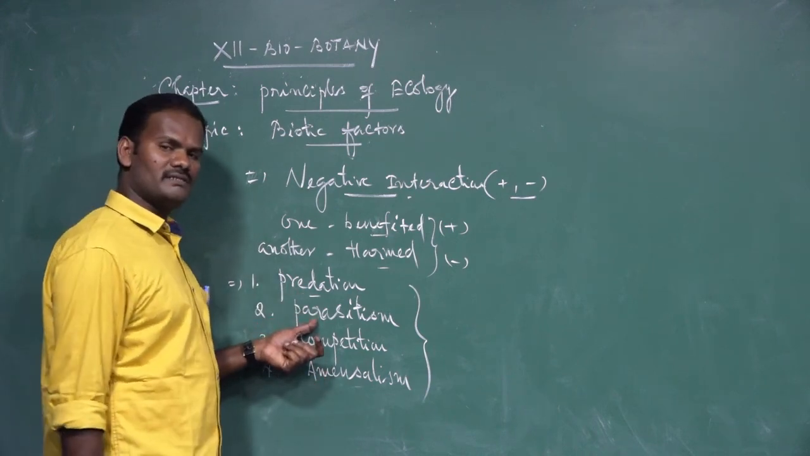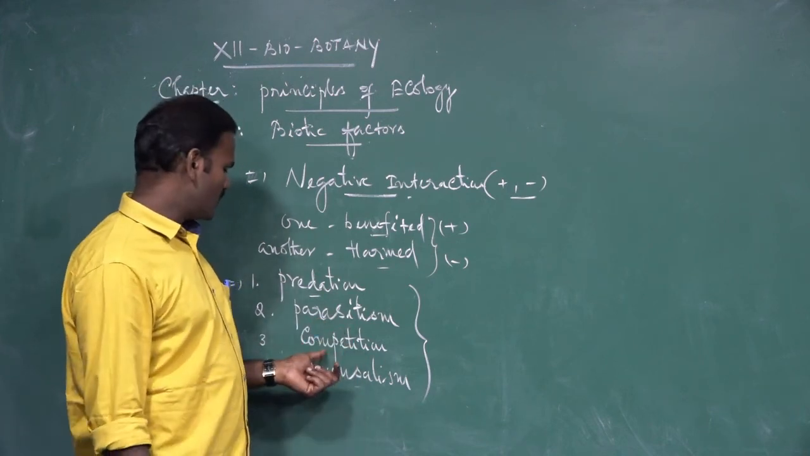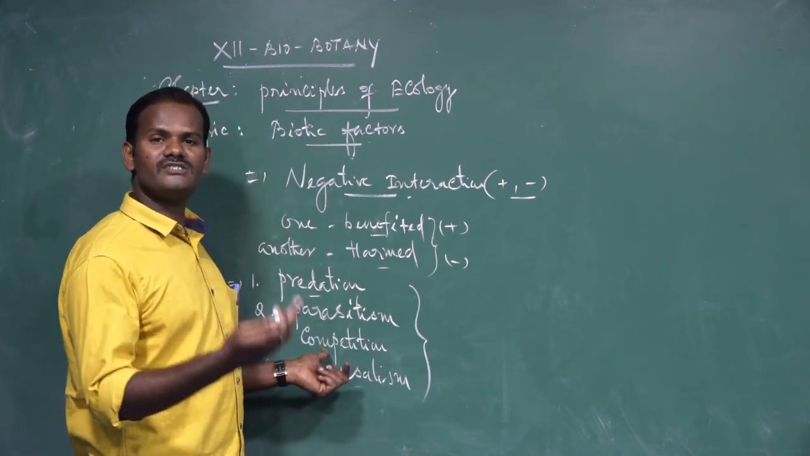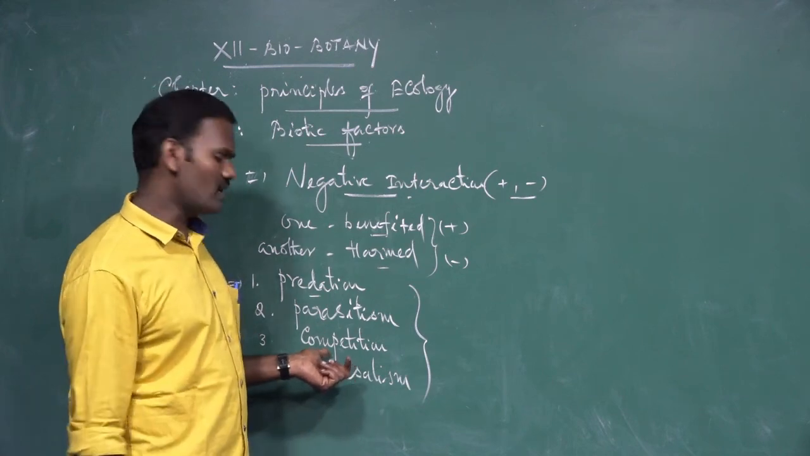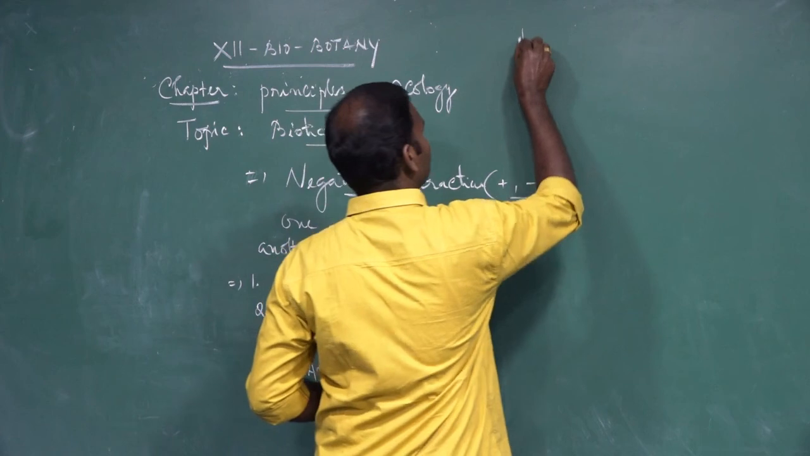Predation has two types: one is total parasites, another one is partial parasites. Competition has two types: one is interspecific competition, another one is intraspecific competition. I will explain one by one. The first one is predation.